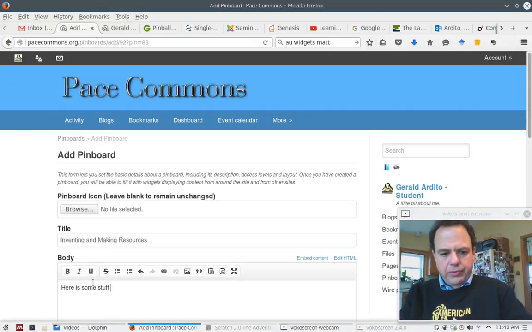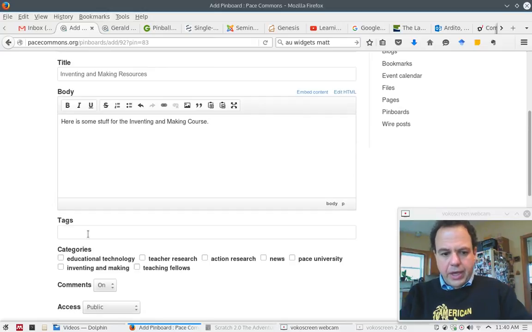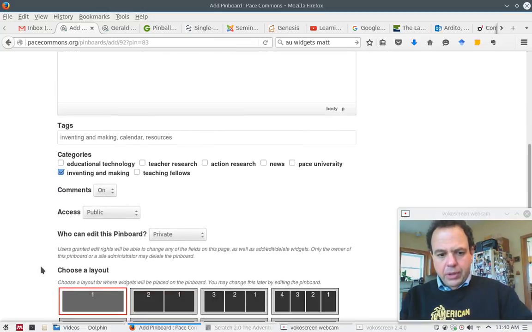Here is some stuff for the Inventing and Making course. And I can tag it, so Inventing and Making, calendar, resources. The tags are whatever you want. And then there's also categories, which I find here. And like before, I can make it public, private, only to friends, only to logged in users. I'm going to leave it open because there's no reason not to.